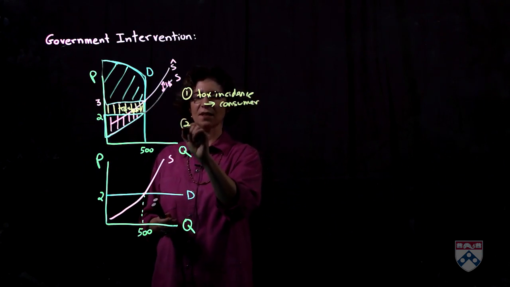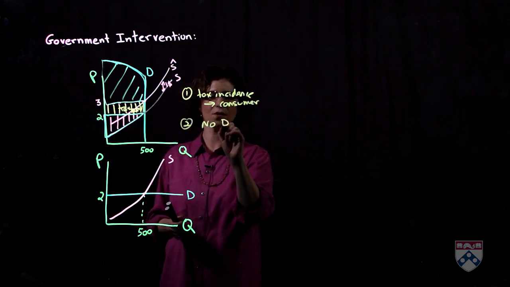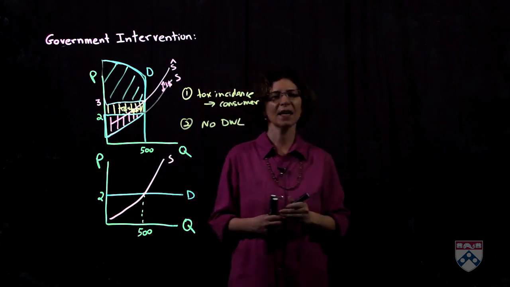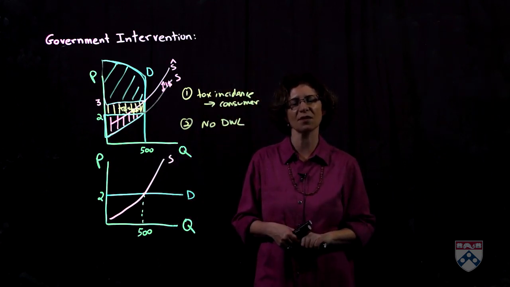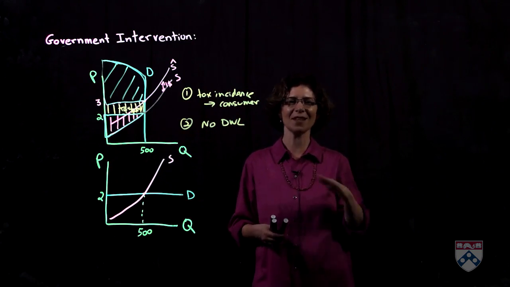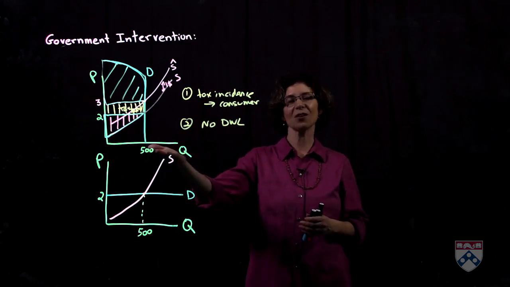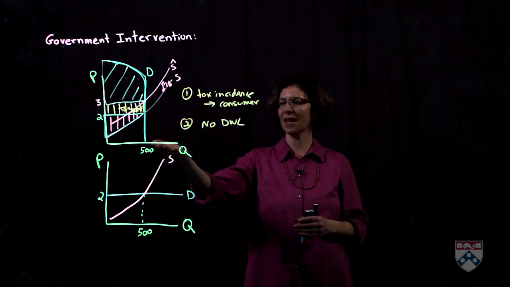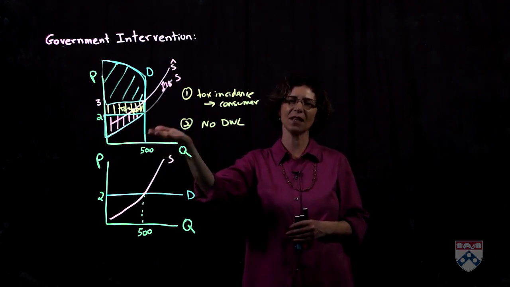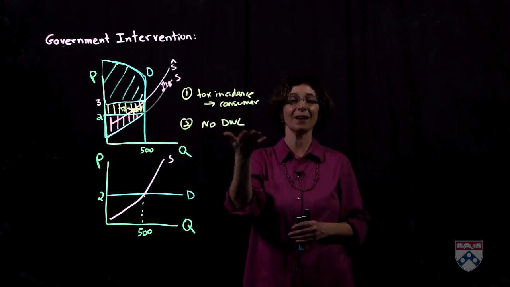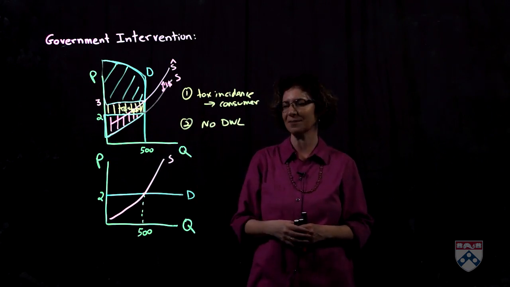And the second result that we get is that there's no deadweight loss. And again, there's no deadweight loss because we haven't changed the quantity that's produced. Again, the metaphor of the mountain or the hill, the original quantity was the top of the mountain, and we haven't shifted from this original quantity. And by not shifting, we're still at the top of the hill. Therefore, there's no deadweight loss.